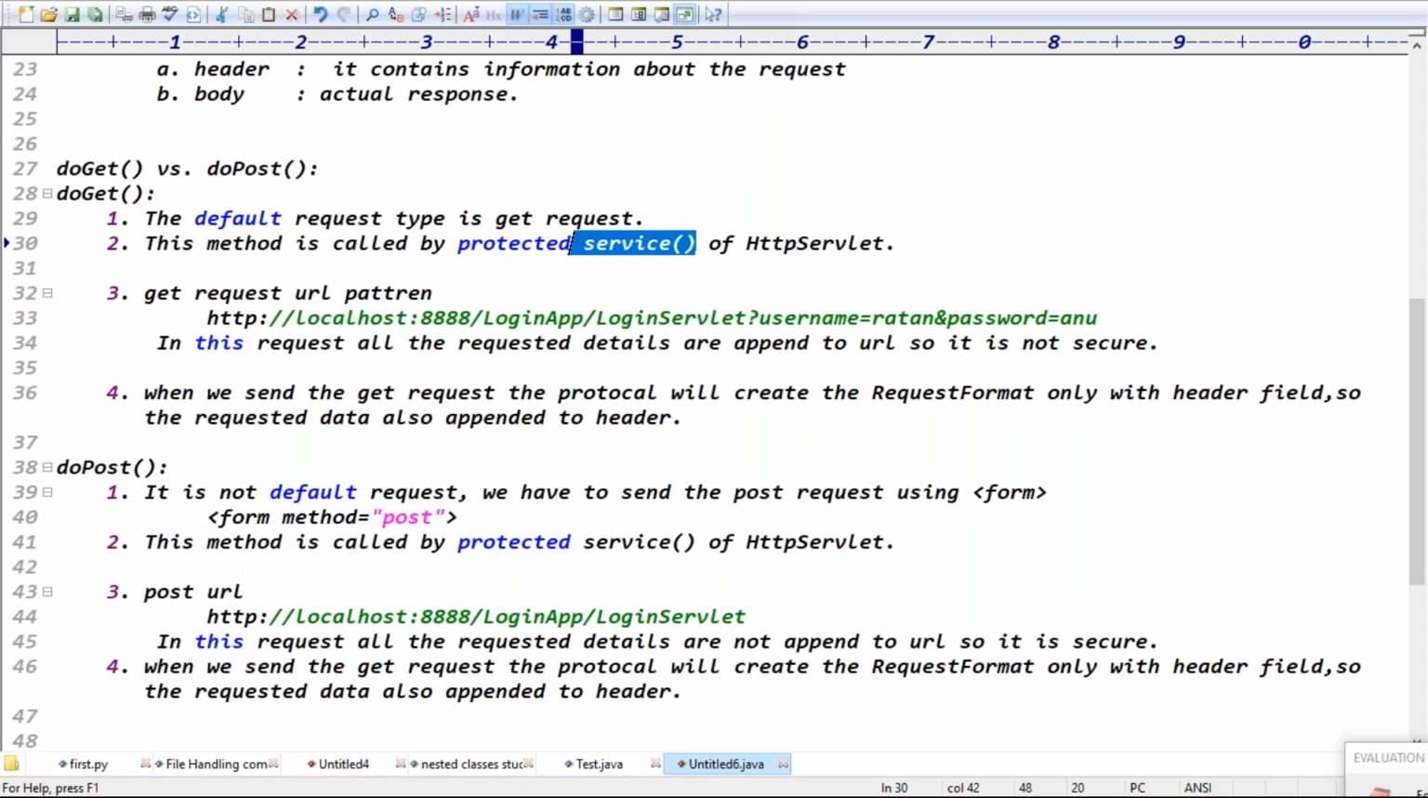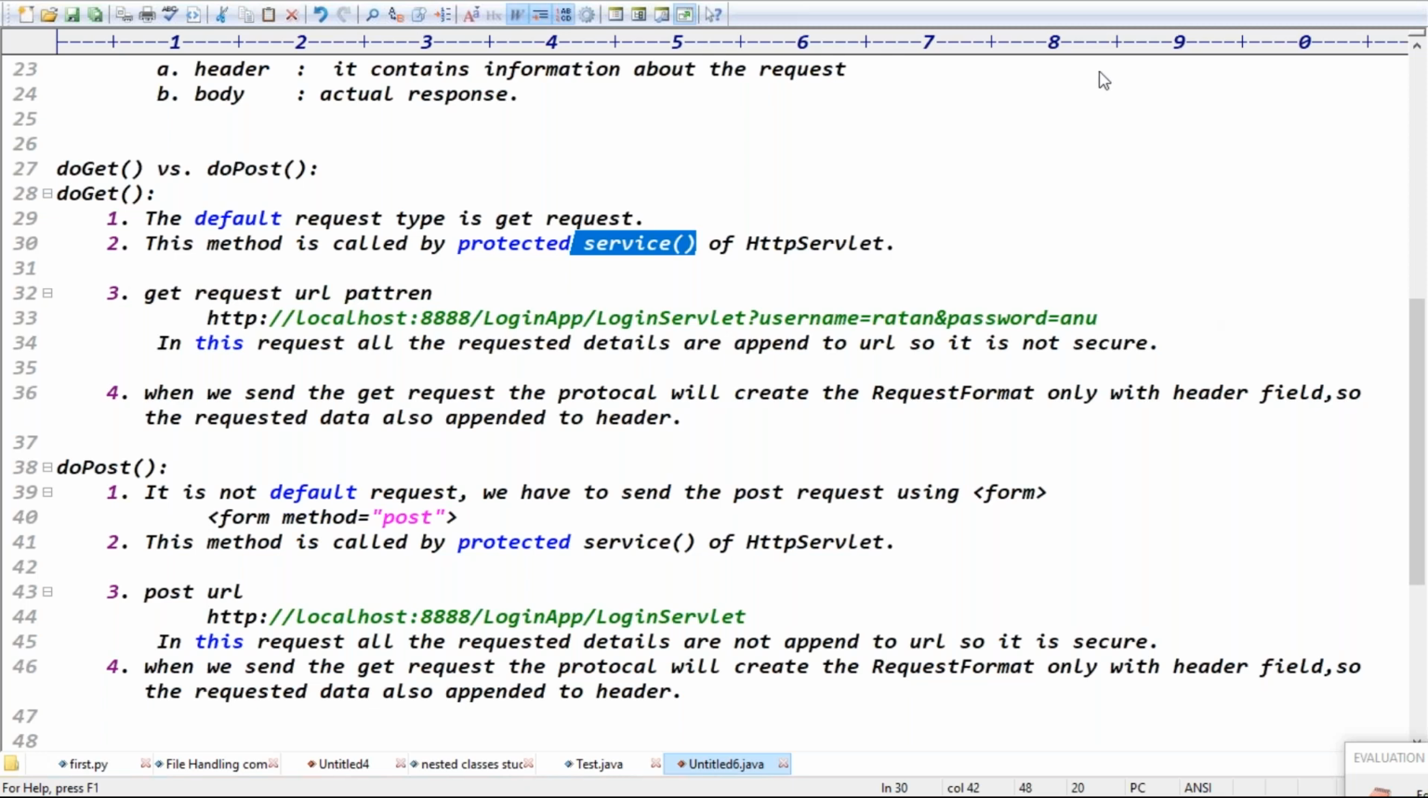What are the lifecycle methods? Three lifecycle methods: init, service, destroy. Who is asking that question? Subhadeep, yes sir. What are the lifecycle methods? The init, service method is there, sir. You need service and... doGet? Let's try. Is doGet a lifecycle method? No.